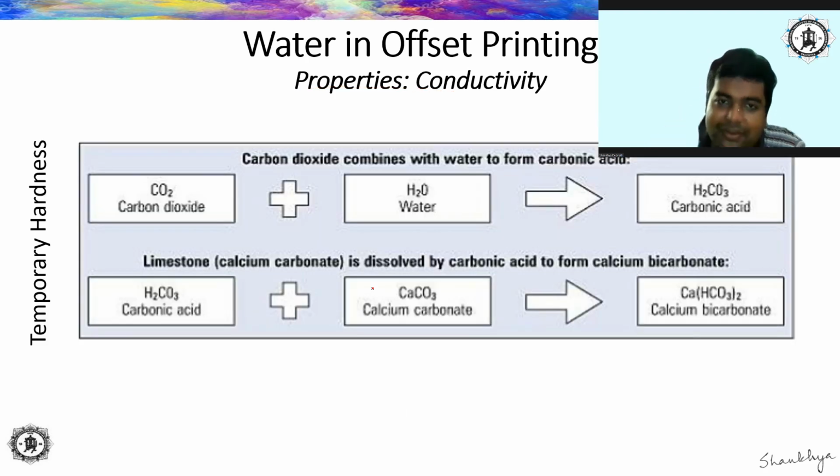But what is going to give us some headache is when the water contains temporary hardness. Temporary hardness is basically when water contains carbonates and bicarbonates of calcium. Then the water is said to be temporarily hard. Why? These carbonates and bicarbonates dissociate in aqueous medium to form strong bases and weak acids.